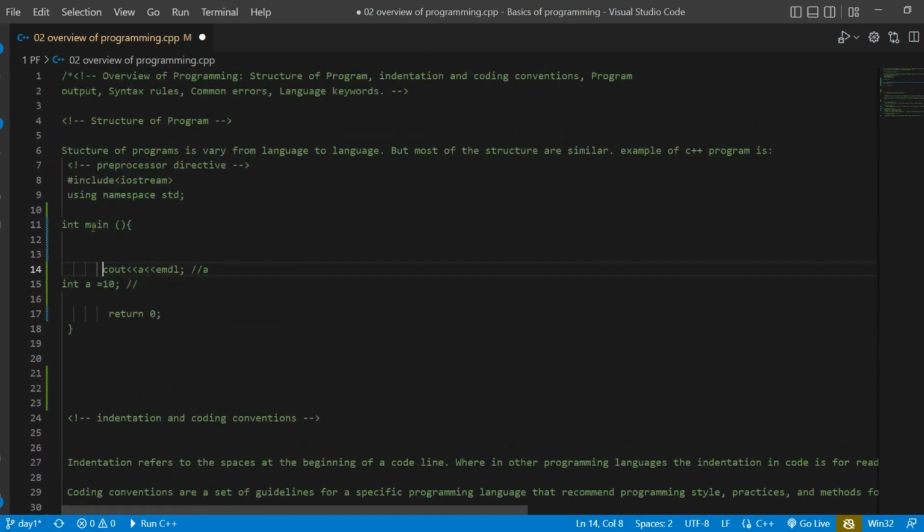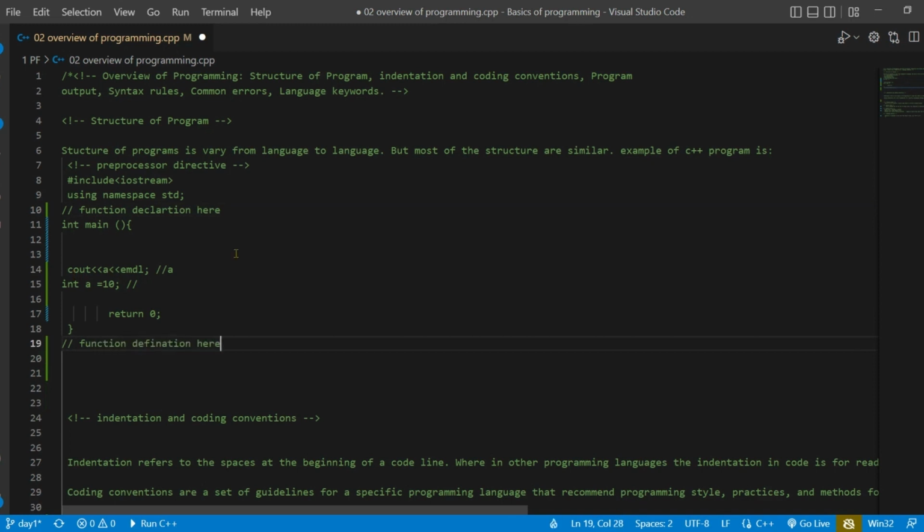So what is the coding convention in C++ programs? Coding convention also varies from language to language, but for C++ I am going to give you an example about function declaration and function definition. I will discuss functions in later videos, so don't be confused by the functions here. The function declaration goes here and the function definition should be here.